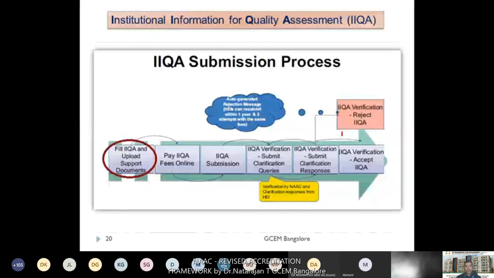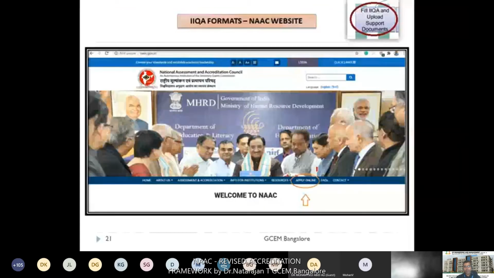Then we'll go for the major one: how to fill the IAQA and upload it in the web portal. Again, you can go to the NAAC home page. You can see the Apply Online icon here. Select it, then go inside. Here you can find the various support, guidelines and formats applicable for the NAAC assessment and accreditation process. All the formats uploaded by NAAC are here.